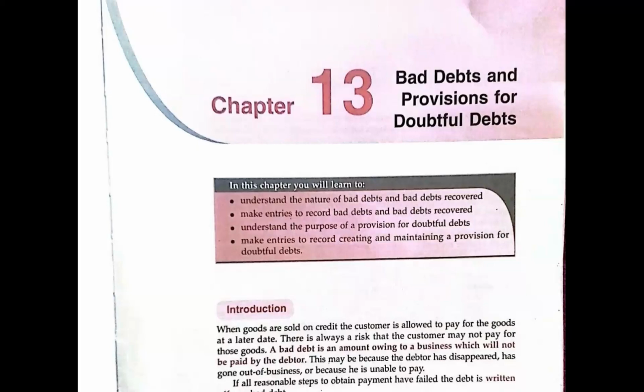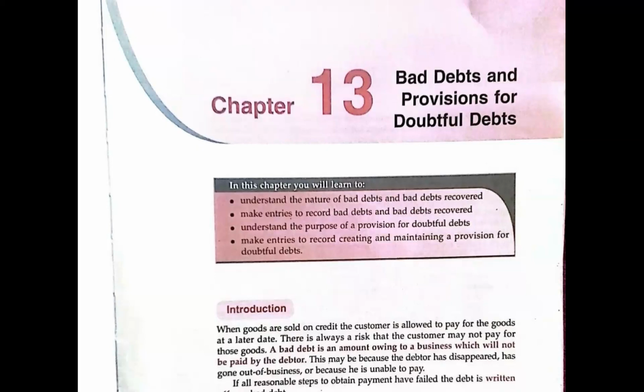It could be that, take for instance, the person has died and there was no agreement anywhere that you would recover the money from a third party. For that reason, you may not be able to recover the money. So that amount that you have failed to recover for various reasons is what we call the bad debt.